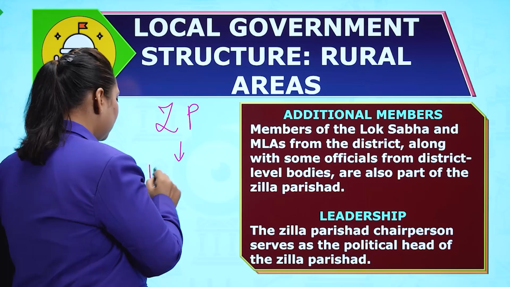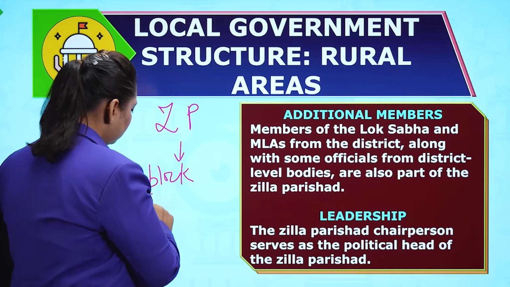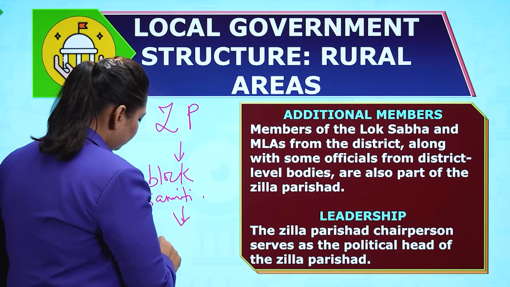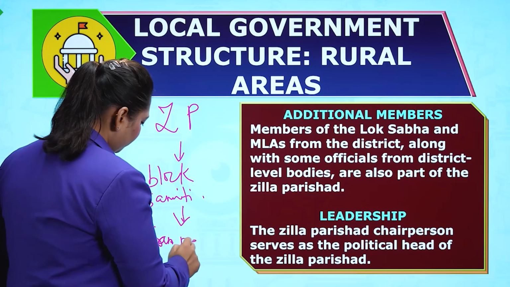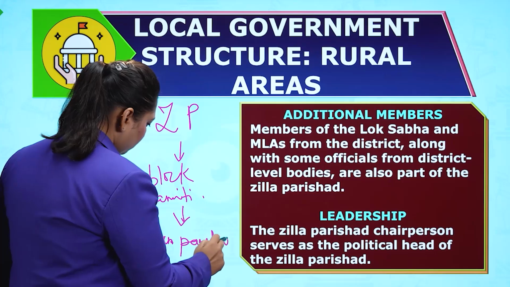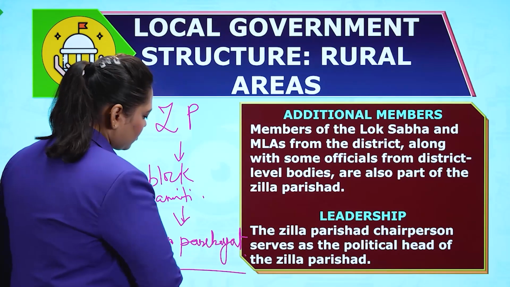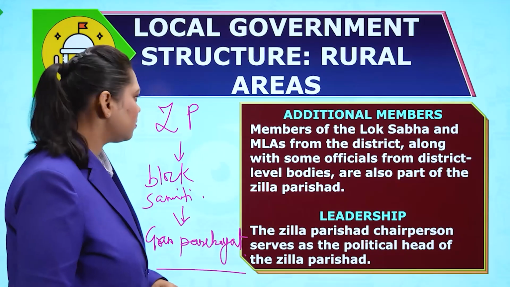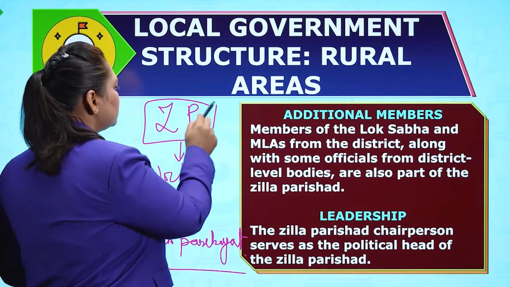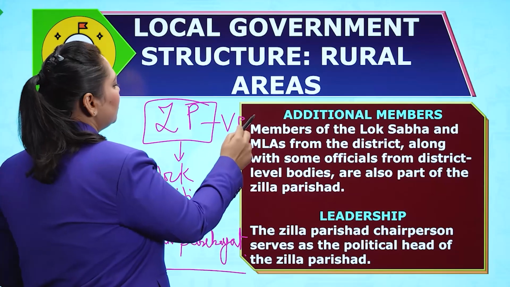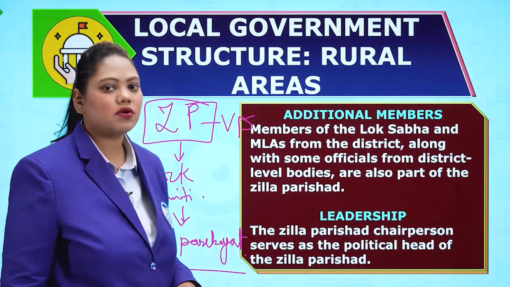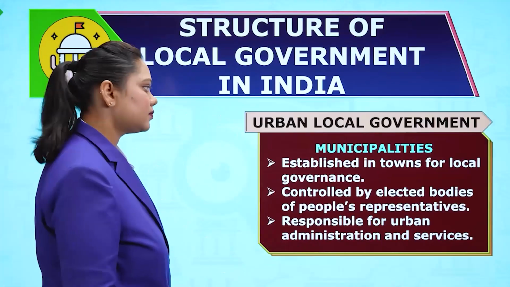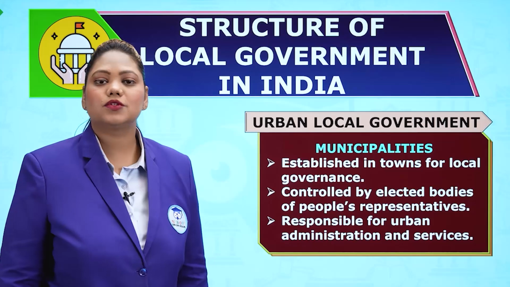Then comes block level Samiti, that is your Panchayat Samiti. And then comes your Gram Panchayat. Leadership. The Zilla Parishad chairperson serves as the political head of the Zilla Parishad. So this is also a part of vertical power sharing, where the power is shared inside the local government, that is Panchayati Raj.